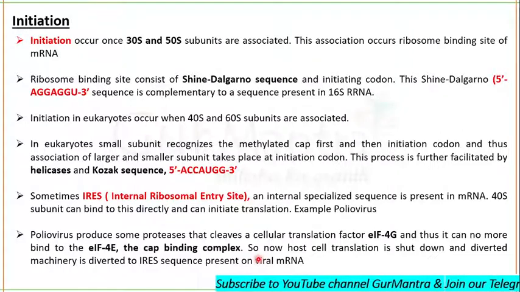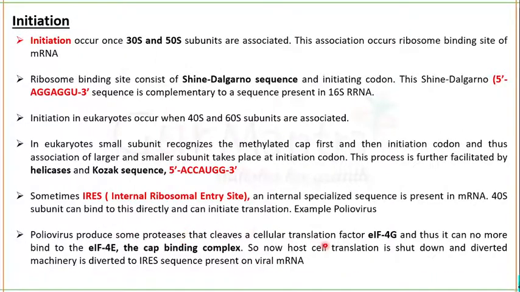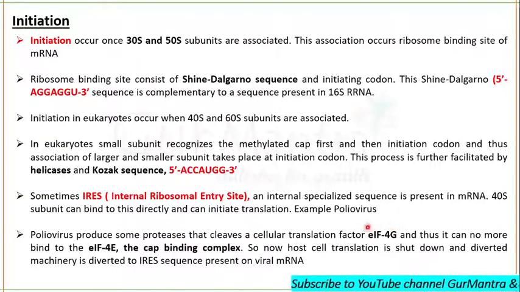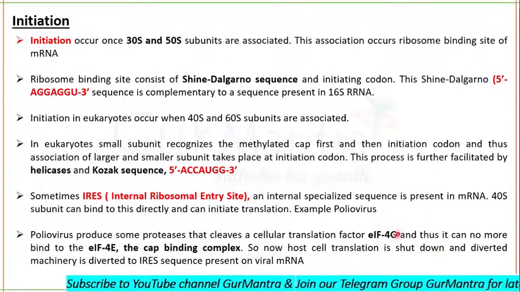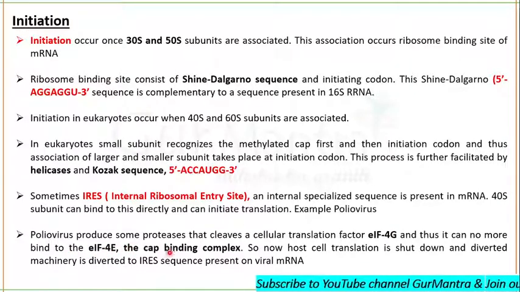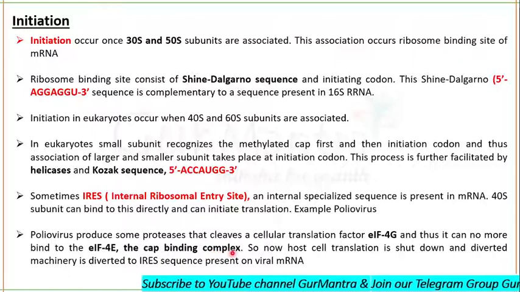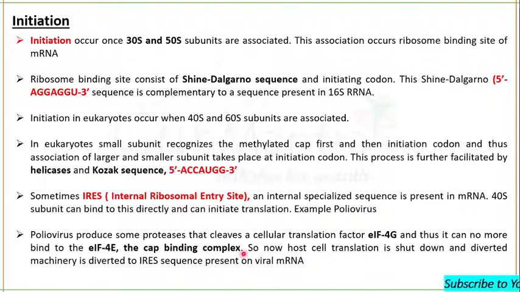So poliovirus produces some proteases which can cleave the translation factor. Which one? Initiation factor 4G. This initiation factor 4G binds to initiation factor 4E, which is a cap binding complex. When it is cleaved, it no longer binds to the cap binding complex.